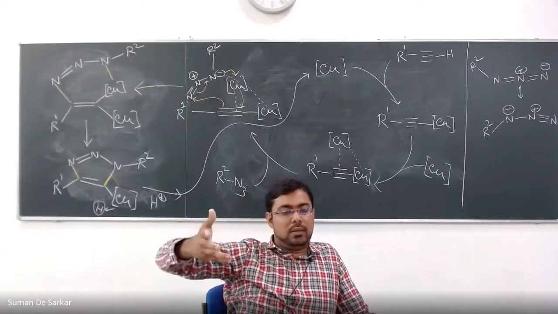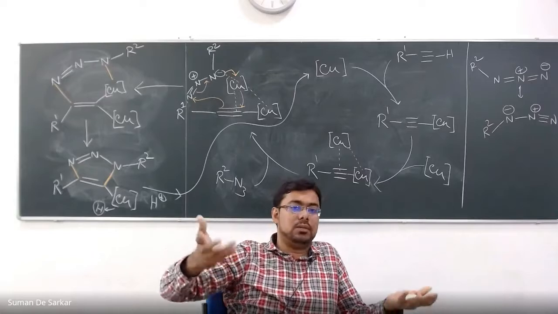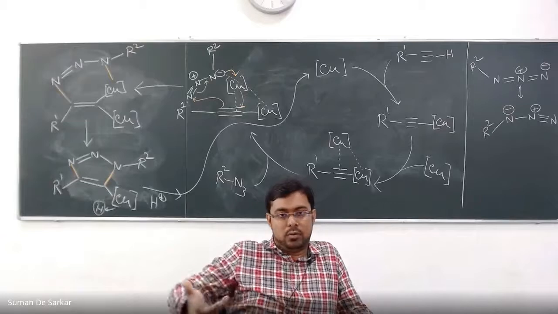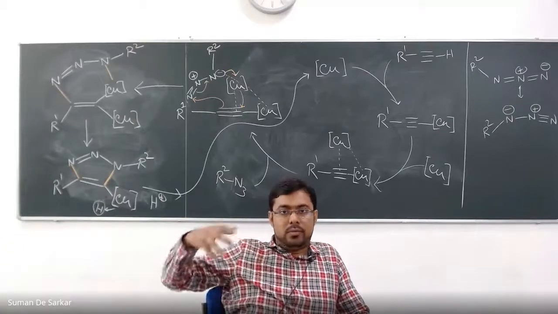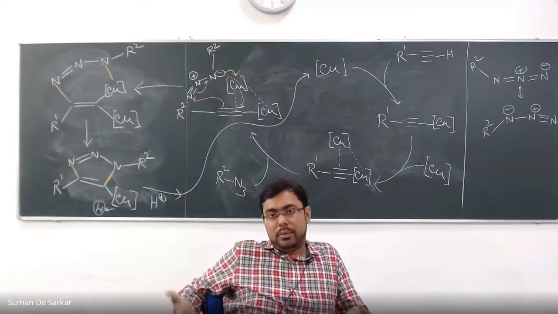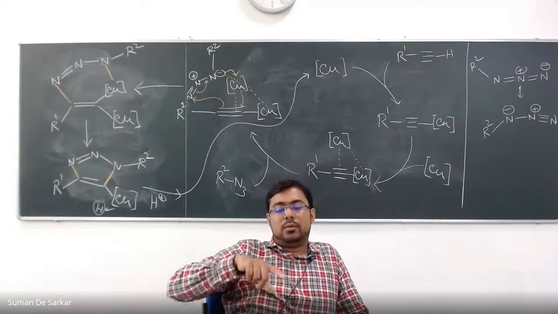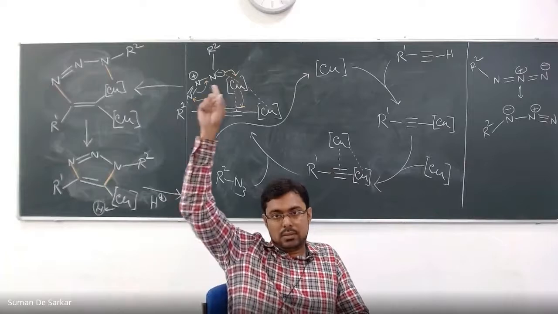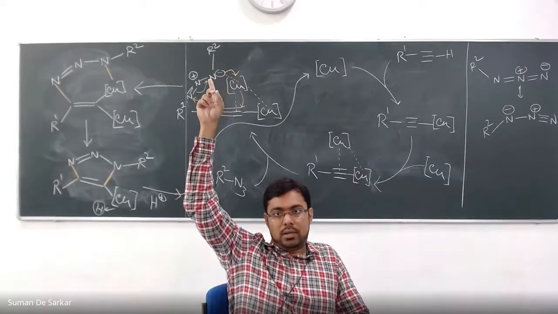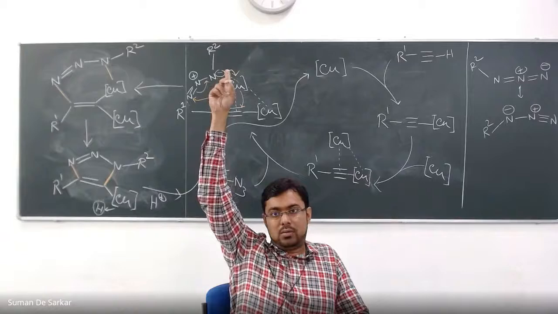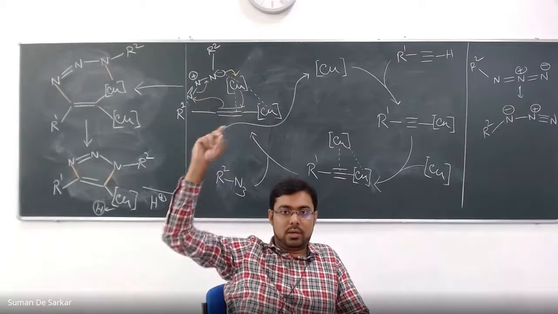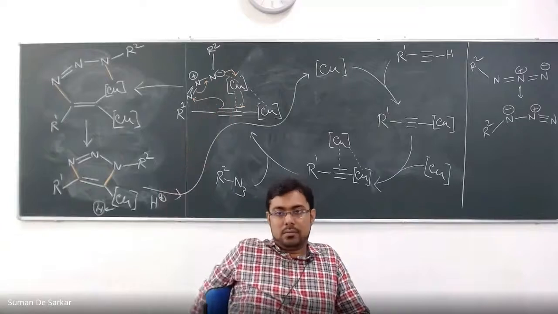Now, if you have two options and you provide enough energy, if you heat it up, then both will happen. But if you don't have available energy, at room temperature or low temperature, then of course the molecule will prefer the low energy pathway. And this is the low energy pathway, where the nitrogen having the negative charge and R2 ultimately comes close to this terminal, away from R1.